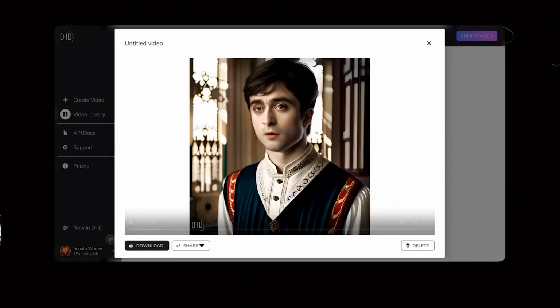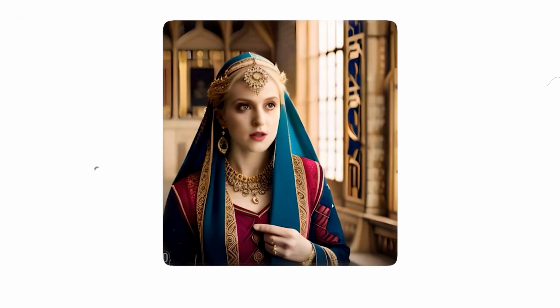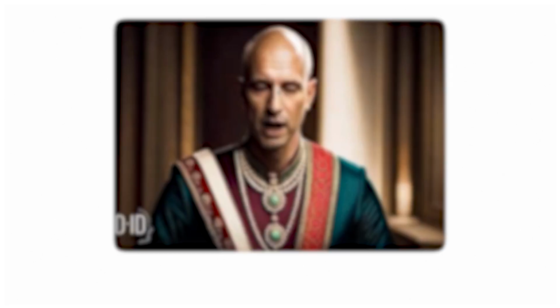So this is the animation of Daniel Radcliffe speaking in Hindi. His face gets a little distorted, but I think that's good enough for this trailer. So I'll download this clip and try the same thing with the other characters. Hermione, Luna, Dumbledore, and you know who. So now we're done with all 5 characters for the trailer.